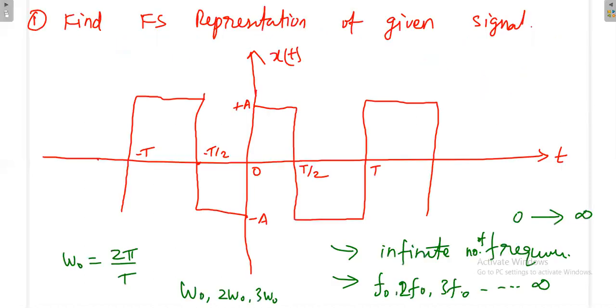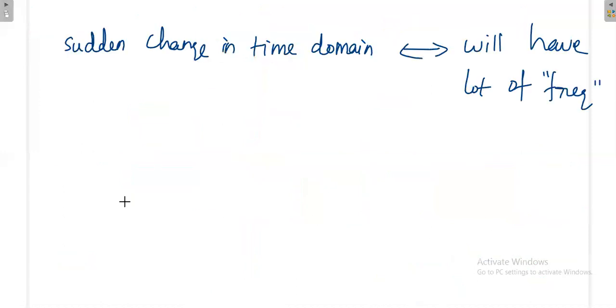The frequencies are related with this. It's like omega naught, 2 omega naught, and 3 omega naught. That's the main reason why, say for example, in this case the signal is periodic. Even if the signal is not periodic, say for example, you are creating a signal like this.